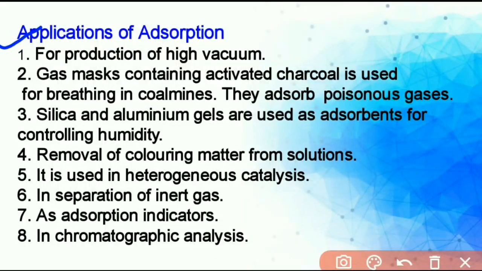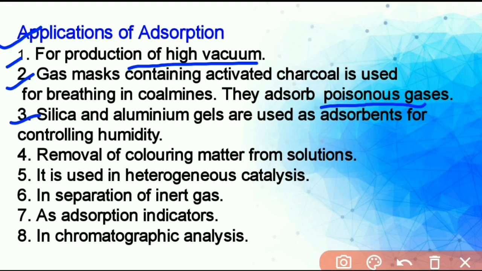Applications of adsorption. First, for production of high vacuum, the remaining trace of air can be adsorbed by charcoal to form a very high vacuum. Second, gas masks are usually used for breathing in coal mines and to adsorb poisonous gases.